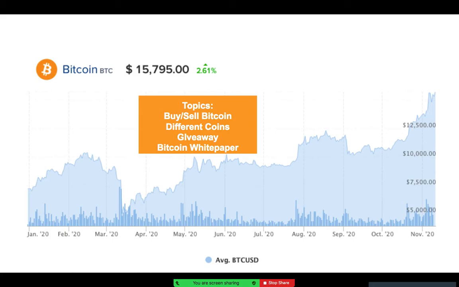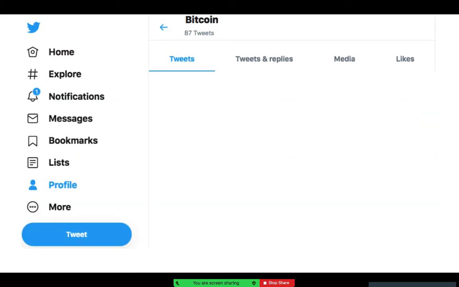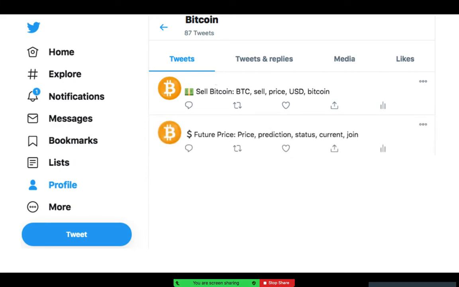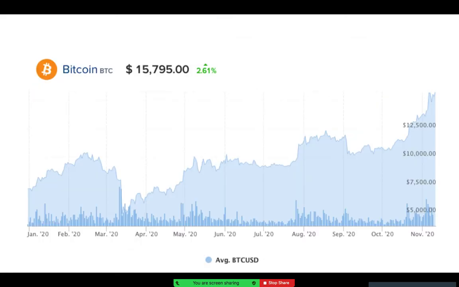That seems to work. But now let's focus on March and look at the topics there. In March, where we have that little dip on the left side, it literally said sell Bitcoin because the price dipped, so that matches up. Then it started talking about the future price: what will it go to? And finally, the different coins. MXN is actually the Mexican peso, which I found out the other day, so that's a digital coin as well. But I'm not just talking about the Mexican pesos. Sorry. Anyways, continuing on.